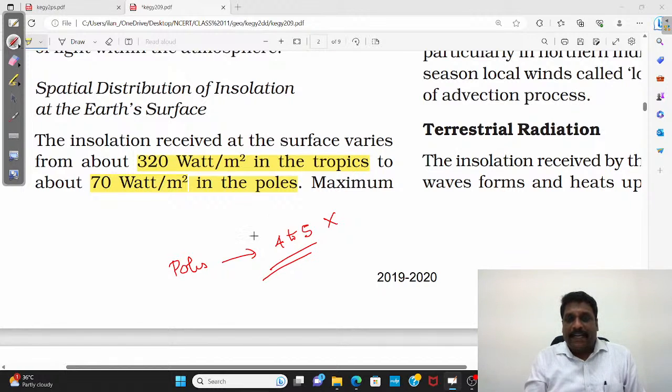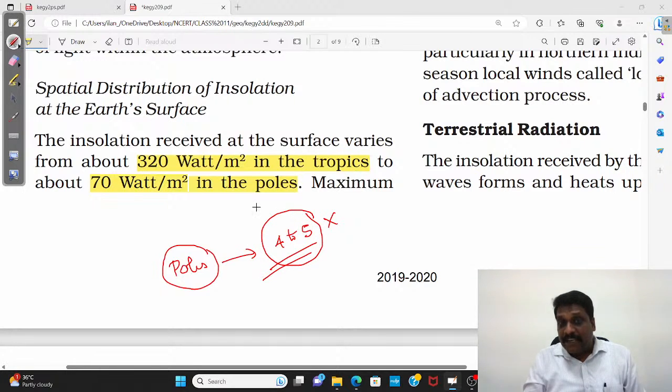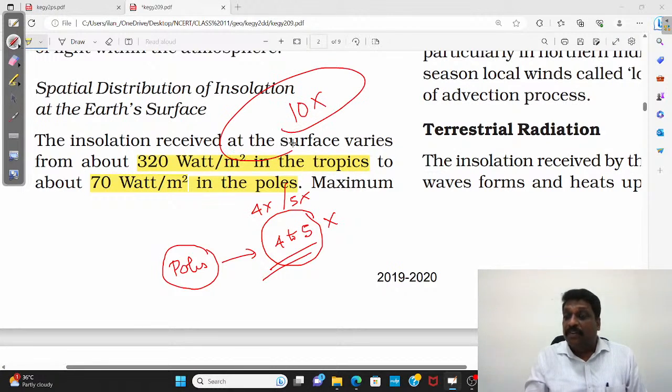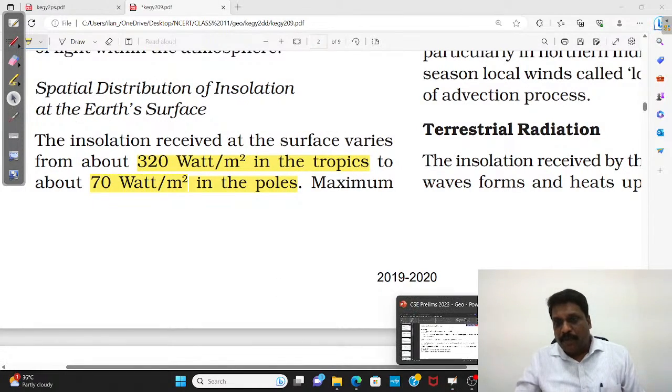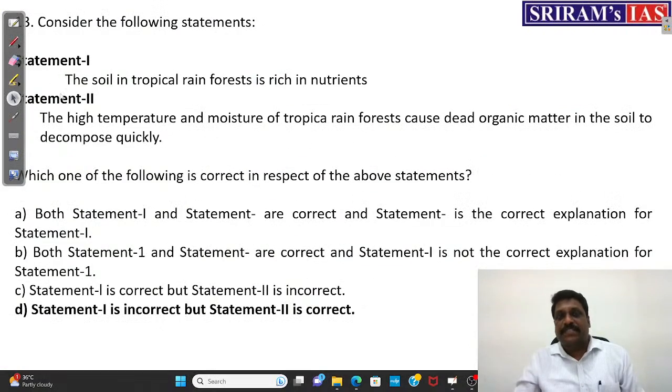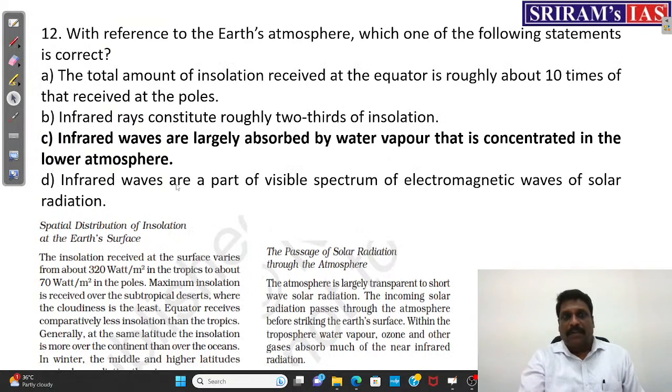Okay. So I understand poles versus the tropical region is only 4x or 5x. But what exactly does the statement say? 10x. Very, very high. Am I right? So directly I can rule out statement 1, it is not the right answer. Okay. Now, one more statement I'll show you.